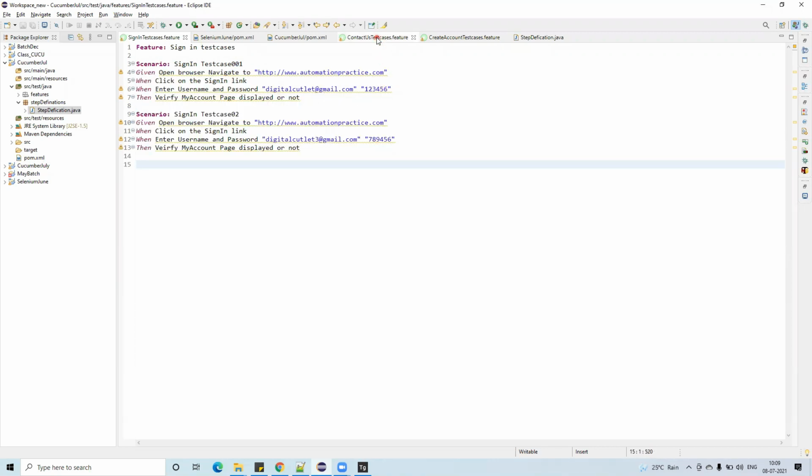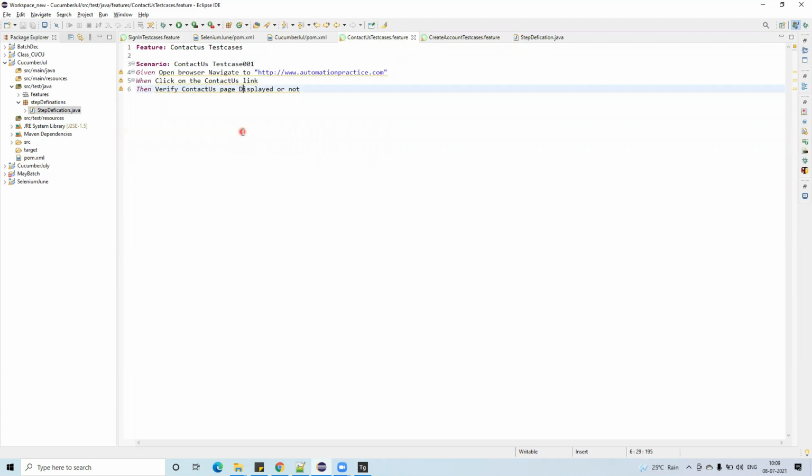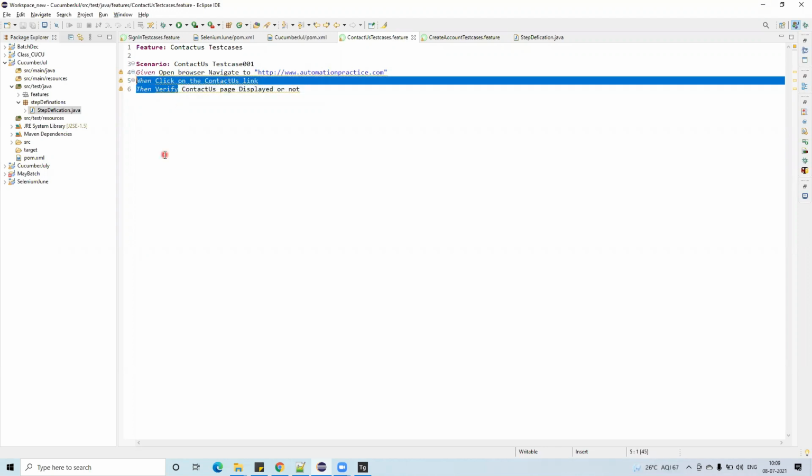But if I go to the contact us, if I click on the control, and if I go to the Given, for the Given it is showing the hand symbol, but for these two, does it show the hand symbol? No. Why? Because the step definition is implemented for open browser, navigate to automationpractice.com, but there is no step definition for these two steps: click on the contact us and then verify contact us. We do not have those steps actually. So that's the reason.